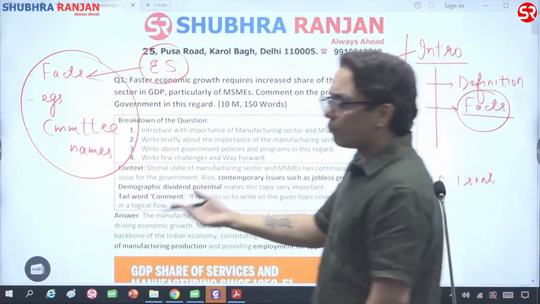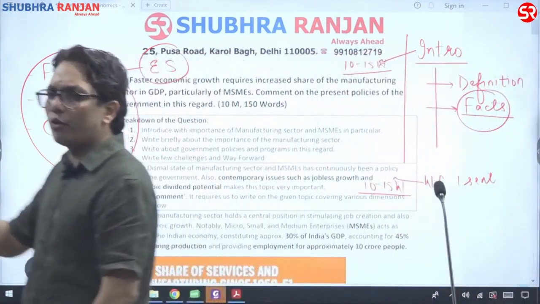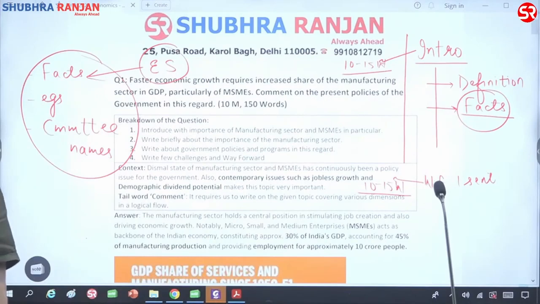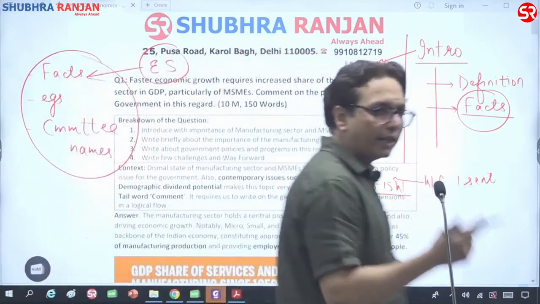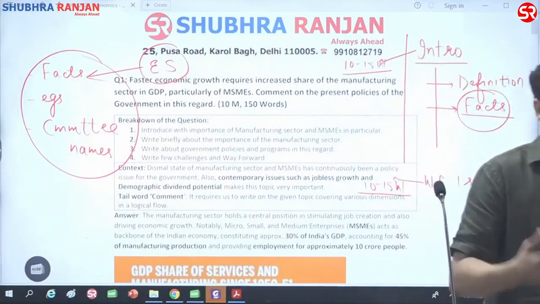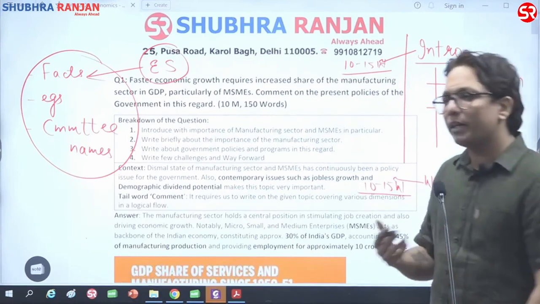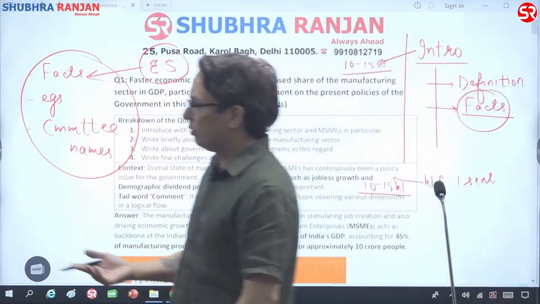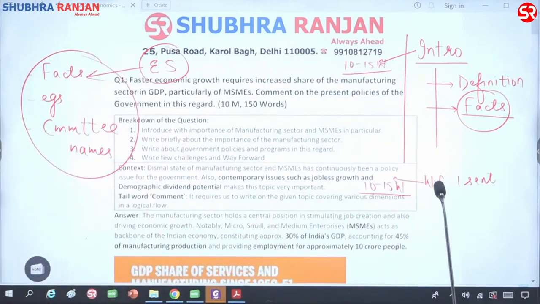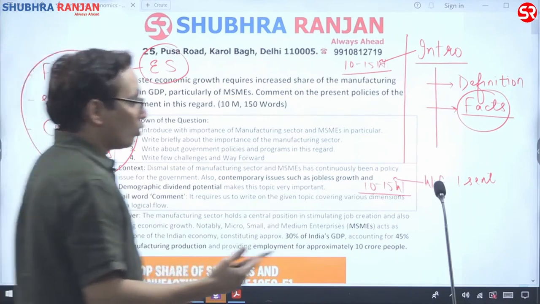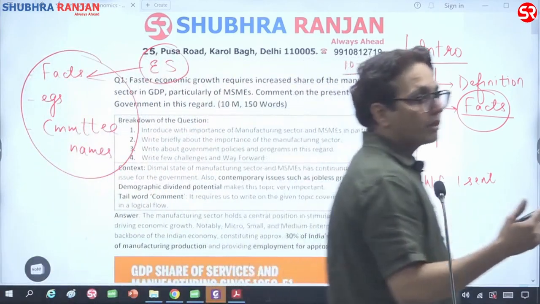So the Jan Dhan Aadhaar Mobile, JAM Trinity, was earlier suggested by one of the economic surveys. Assemble in India, suggested by an earlier economic survey. UDAY scheme, suggested by an economic survey. So whatever reforms we are seeing now have been earlier recommended by economic surveys. But nowadays we do not have two economic surveys, we only have one volume, and that is just about statistics. So therefore, direct questions from economic survey have stopped.